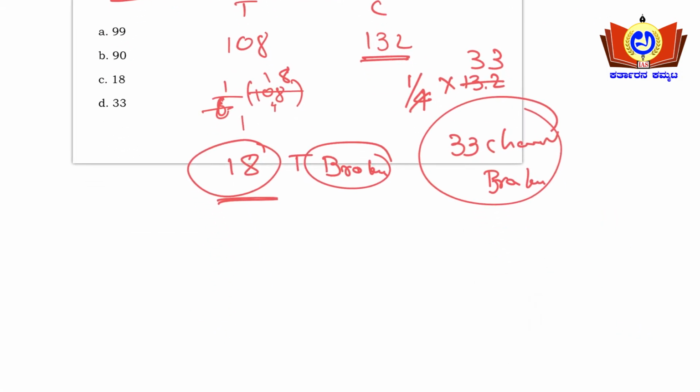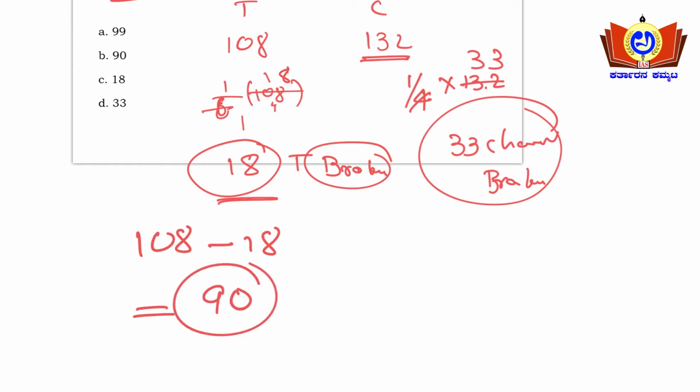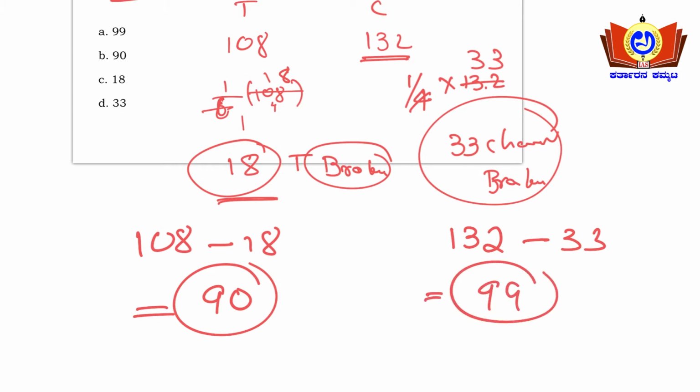So how many total tables were there? 108 tables were there. Out of that 18 are broken, so the usable tables will be 90. Okay, 108 minus 18, that will be 90 usable tables. Similarly 132 chairs were there, and in that 33 are broken, so usable chairs will be 99. 132 minus 33 is 99.